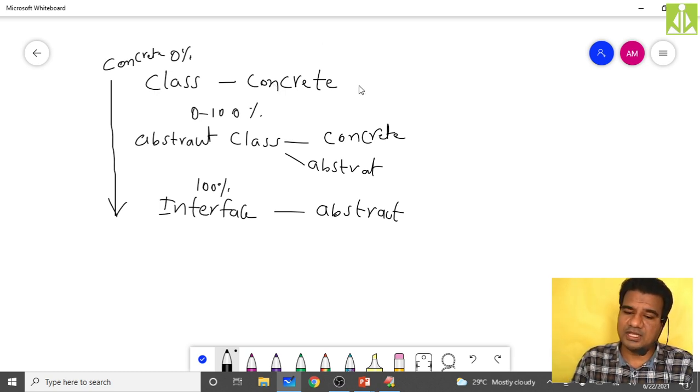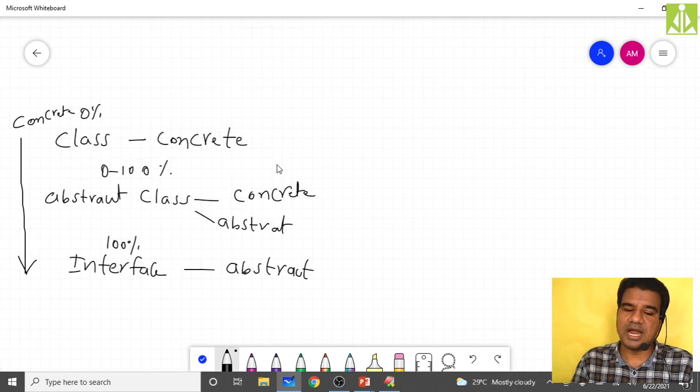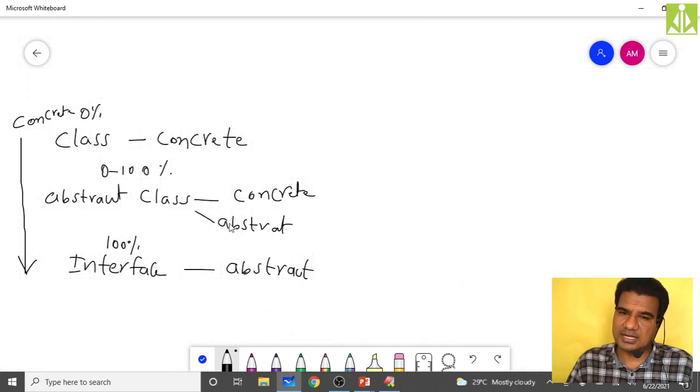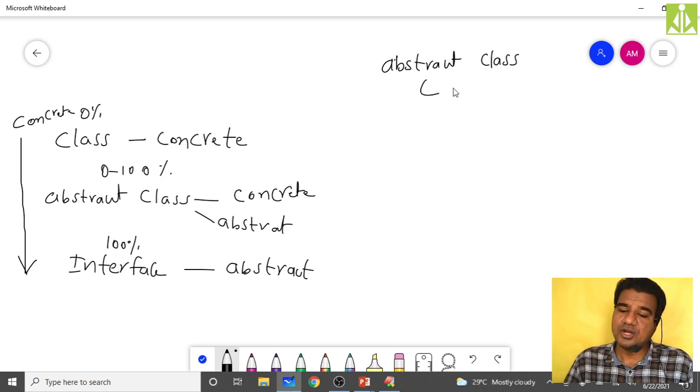See, if you're not having the implementations, then what is the advantage of having abstract classes and interfaces in our programming? If you have created an abstract class, and in that class you are keeping two concrete methods.